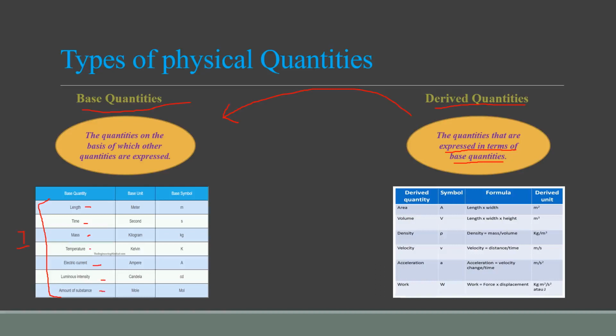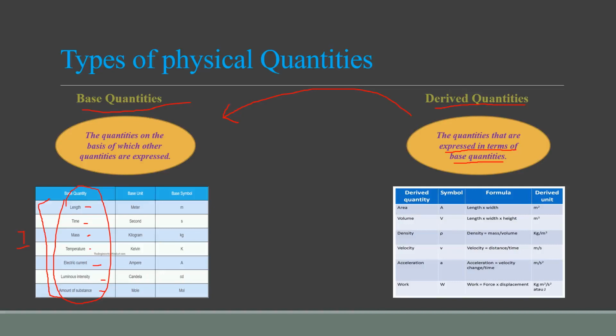These are 7 base quantities over which derived quantities are dependent. By using these 7 base quantities, you people can make a new quantity. That quantity will be called as derived quantity.